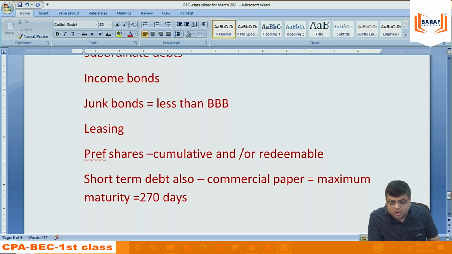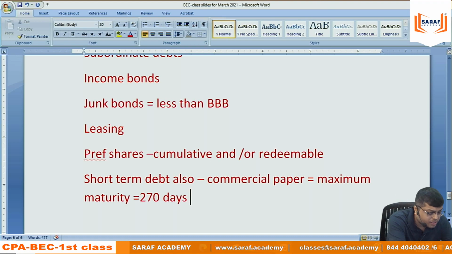Only very, very good companies having a high credit rating are allowed to issue commercial paper. Commercial paper is generally unsecured, but the companies issuing it are very big companies with huge working capital, huge current assets, and very good credit rating. They pay the interest and the principal on commercial paper, redeeming within 270 days. Commercial paper is a short-term funding.